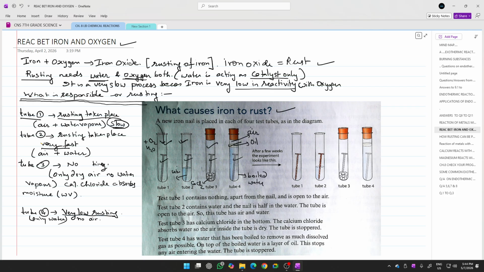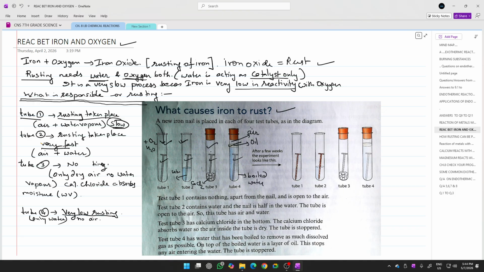In test tube number 3, you will see that no rusting takes place. Why? Because first of all, the test tube is closed from the top, so no more air is entering. Only the trapped air is present. In this trapped air, the water vapor, if at all there is any, will be absorbed by the calcium chloride, because calcium chloride has the property of absorbing moisture from the air. So there won't be any water vapor left in this test tube.